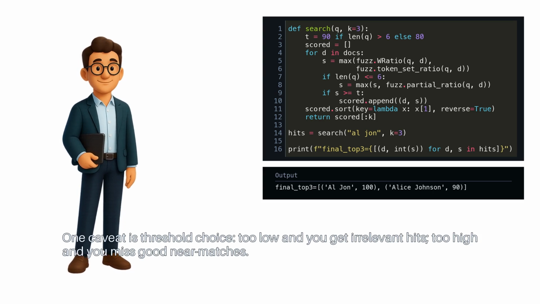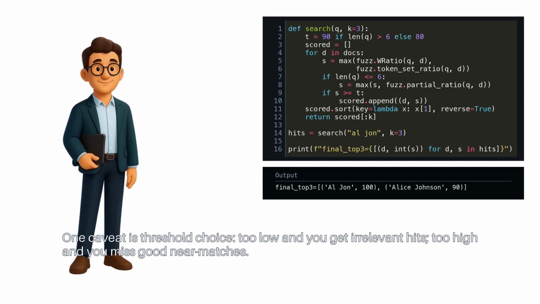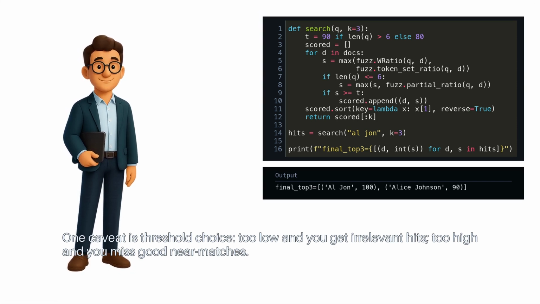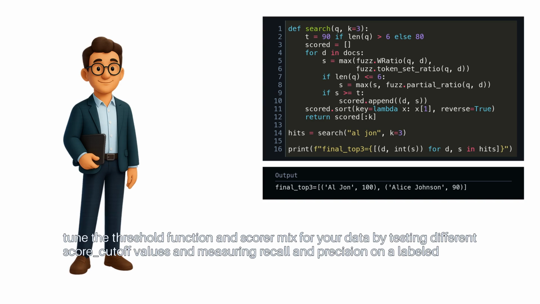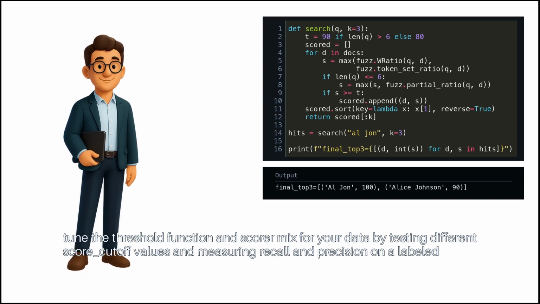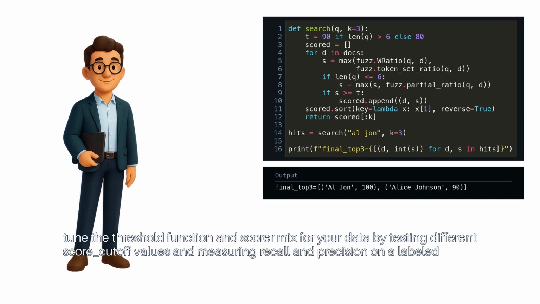One caveat is threshold choice. Too low and you get irrelevant hits. Too high and you miss good near matches. Next step, tune the threshold function and scorer mix for your data by testing different score cutoff values and measuring recall and precision on a labeled sample.